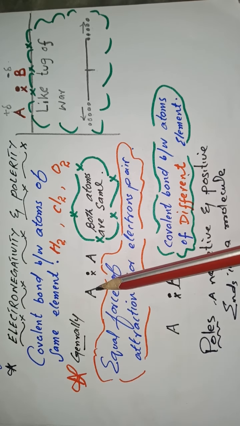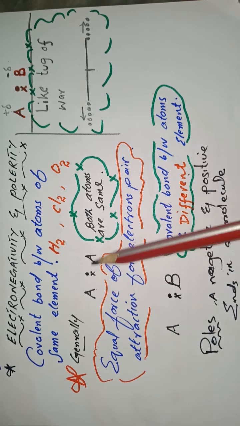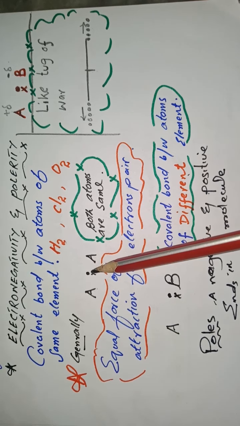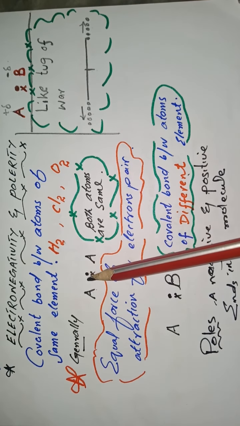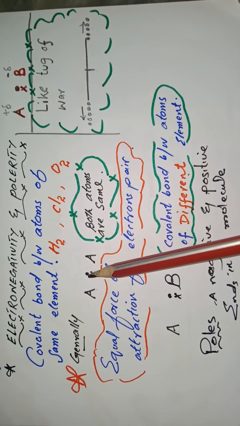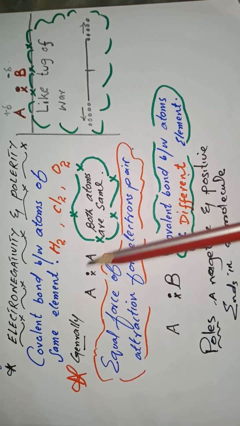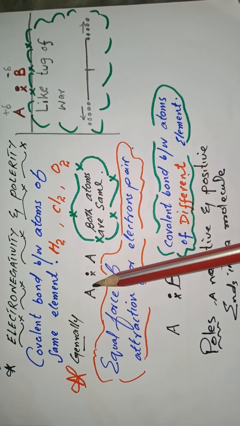Let's take an example where two atoms are bonded together through a single covalent bond, one electron shared by each atom. As both atoms are the same, these electrons are equally distributed between the nuclei of both atoms. In other words, the electrons are symmetrically distributed between the two atoms.